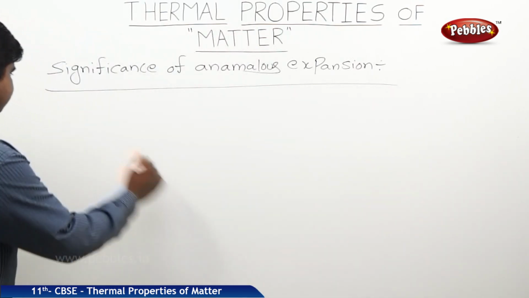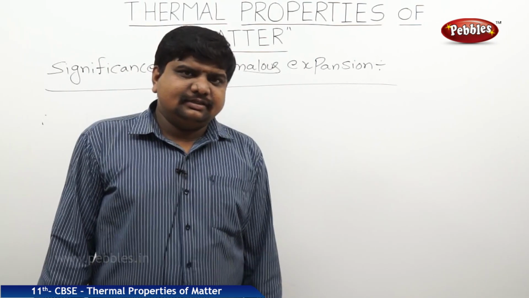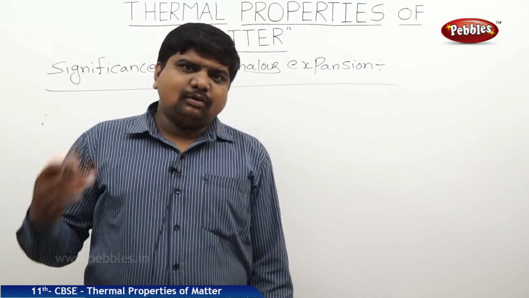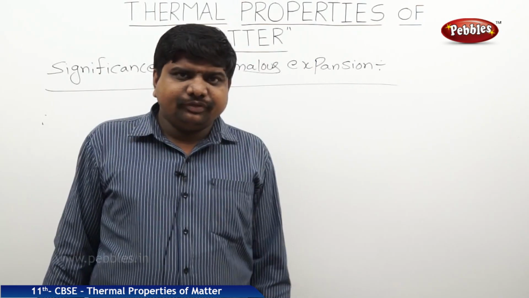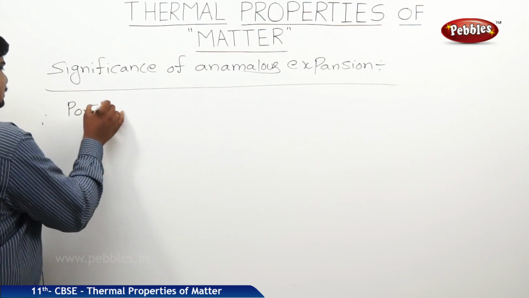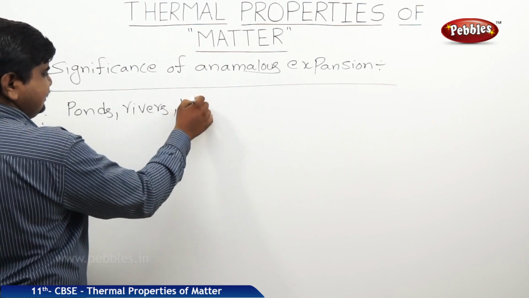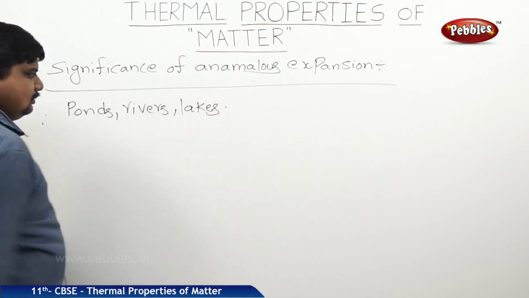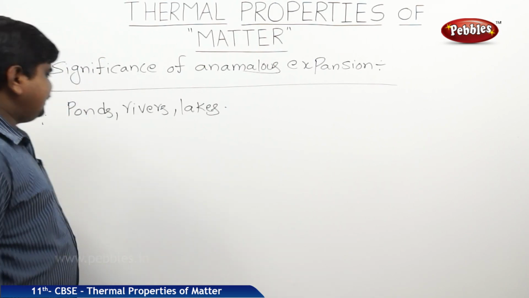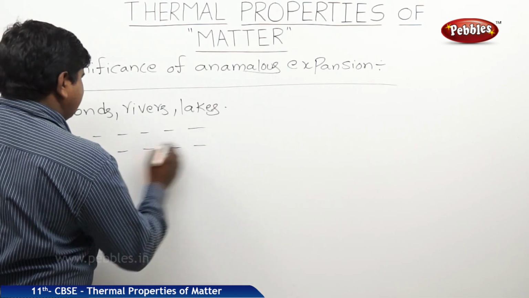Let us suppose, take some cold countries, New Zealand, the countries around the Pacific Ocean, they are always cold, and Canada. In those countries, if you see the ponds, rivers and lakes, the top layer always freezes. Let us try to assume these ponds or rivers or lakes as some layers.